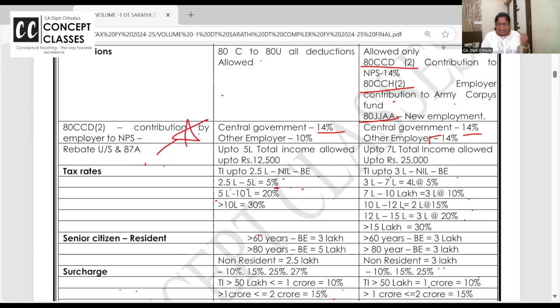Look, rebate under section 87A. How much is that? In the old regime, if your total income is up to 5 lakhs, you get a rebate in the tax, up to 12,500. Here, in the default tax regime, if your income is up to 7 lakhs, rebate is allowed up to 25,000. A small marginal relief concept is there.